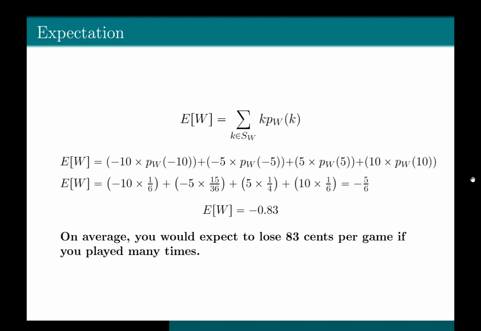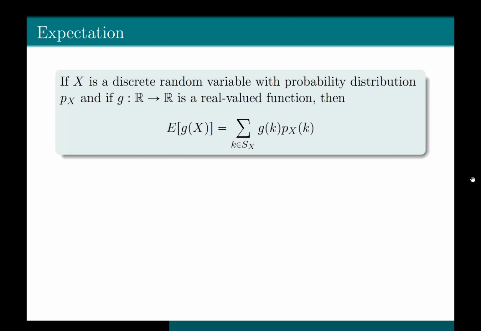So what is basically expectation? Imagine you have a magic crystal ball that could show you all possible outcomes of an uncertain event and how often each outcome occurs. Expectation is like taking all that information and boiling it down to one number that represents the typical outcome. Perfect. Let's say we are given a discrete random variable X, and we know the probability distribution of that random variable, and g is any real valued function. Then the expectation of g of X would be equal to the summation of g of k times the probability of X at k, where the summation is taken again over the support of the random variable X.